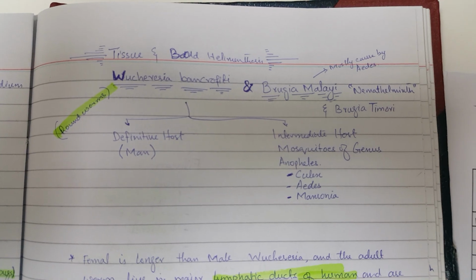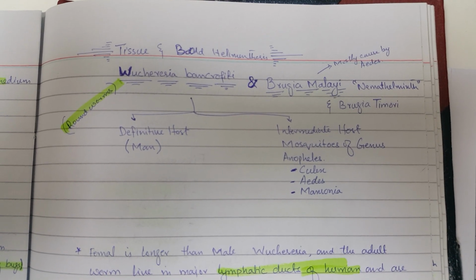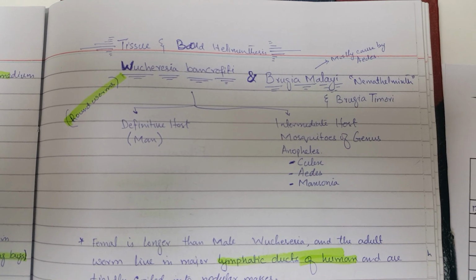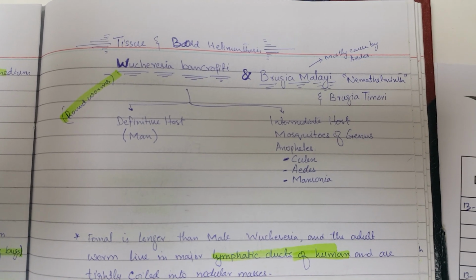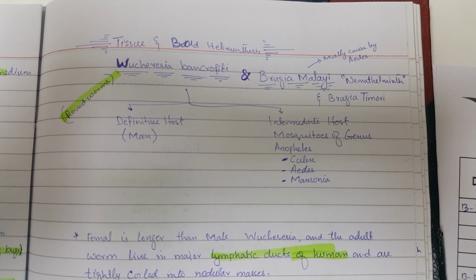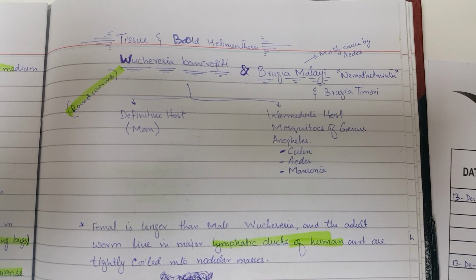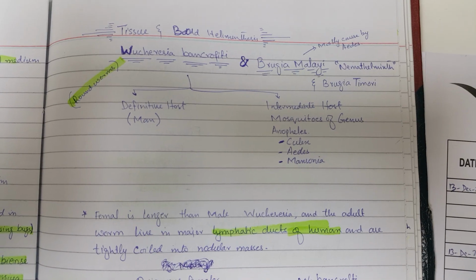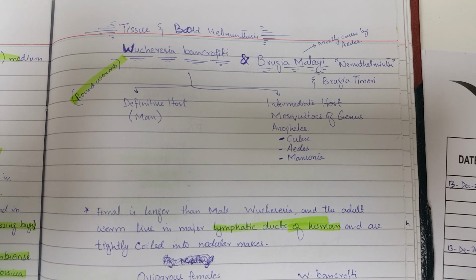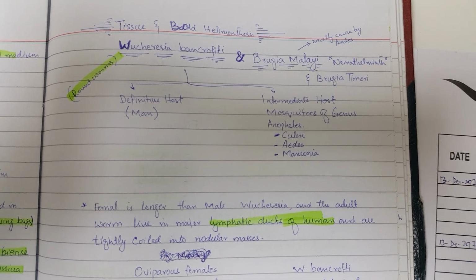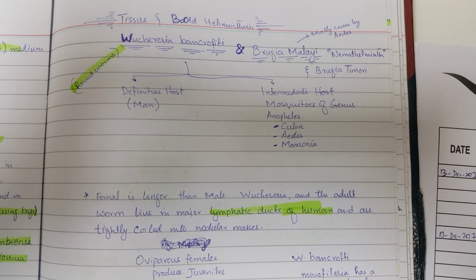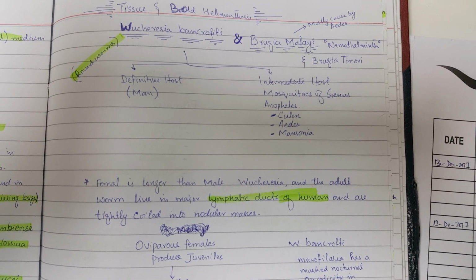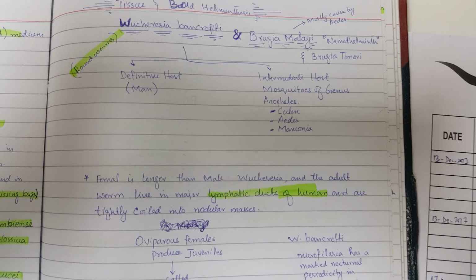Tissue and blood helminths, Wuchereria bancrofti and Brugia malayi, are mostly transmitted by Aedes. They are helminths, and Brugia timori is also involved in the filaria group. This organism has a definitive host, which is man, and the intermediate hosts are mosquitoes: Anopheles, Culex, Aedes, Mansonia. The female is longer than the male, and the adult worm lives in the major lymphatic duct of the human and is tightly coiled into nodular masses.